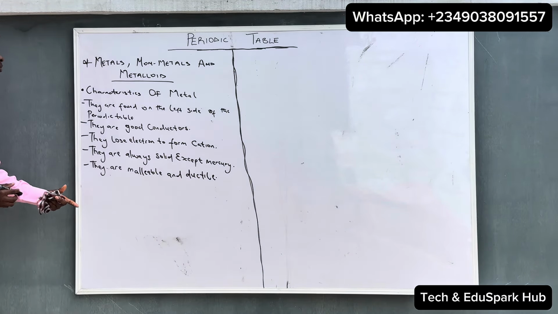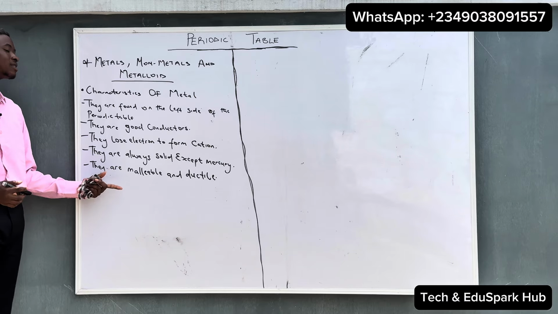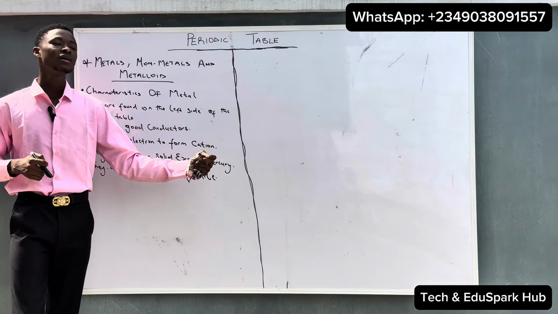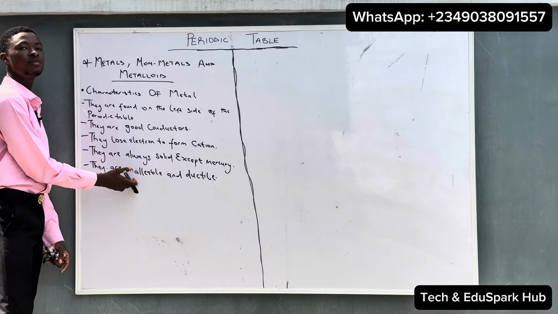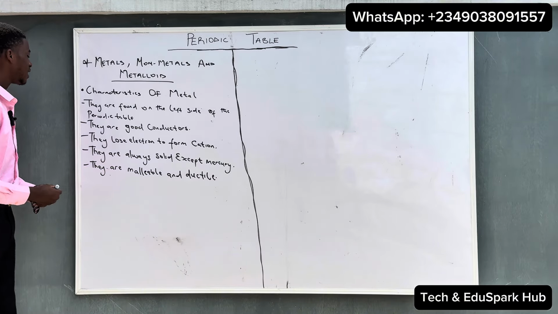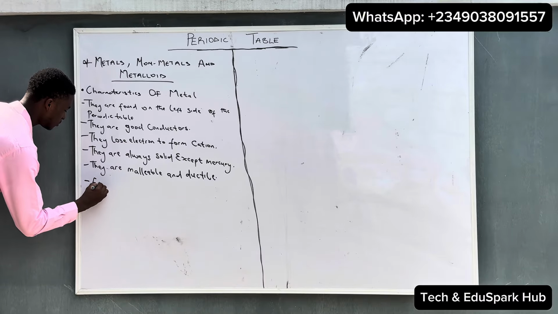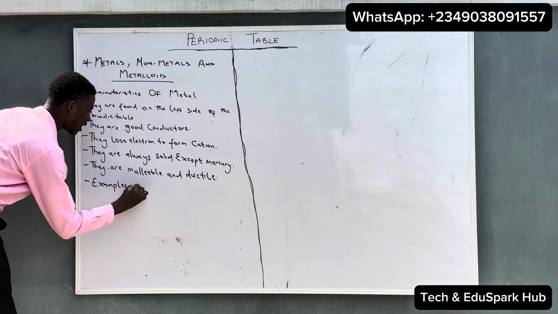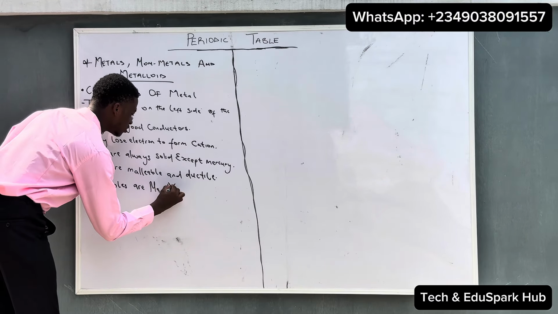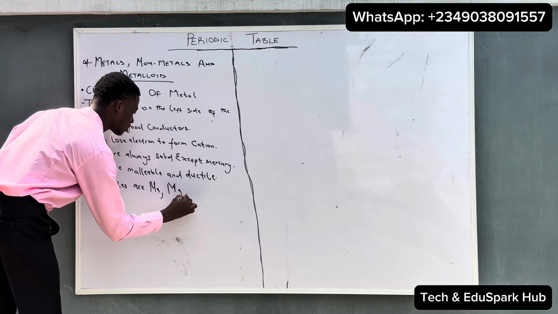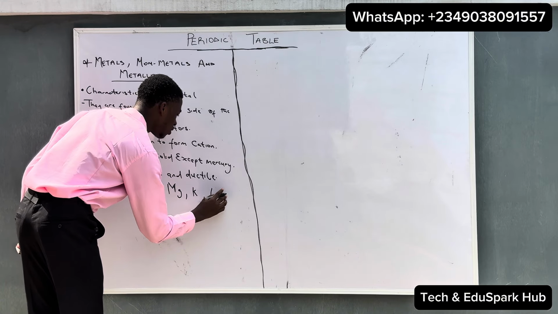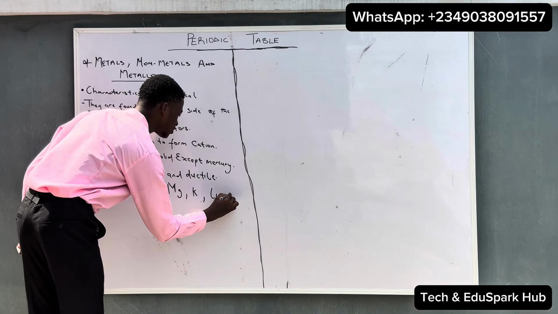So what malleable and ductile means is that metals can be hammered into sheets and also metals can be drawn into wire. So this is the meaning of ductile and this is the meaning of malleable. So metals are malleable and ductile. And examples are sodium, magnesium, potassium, lithium, and so on.